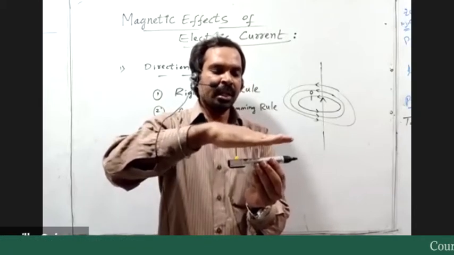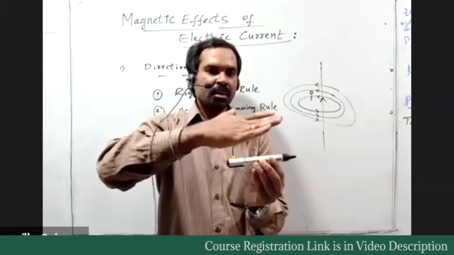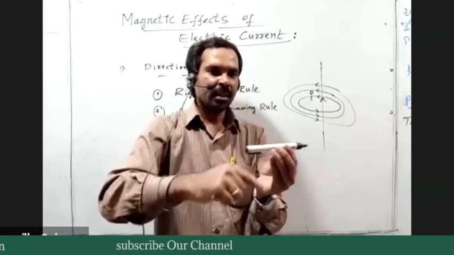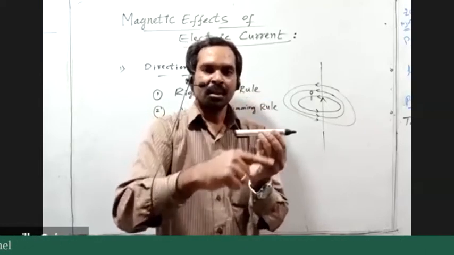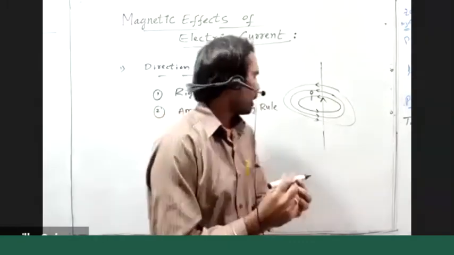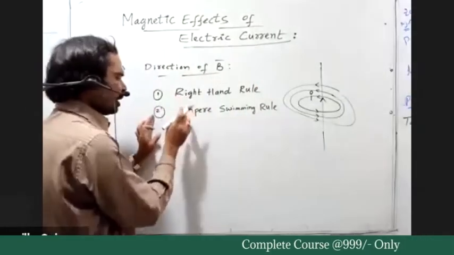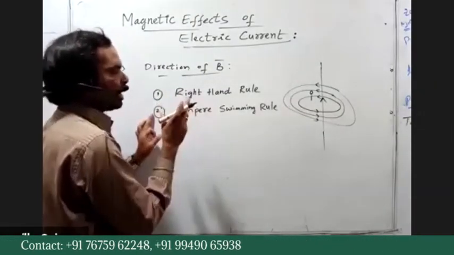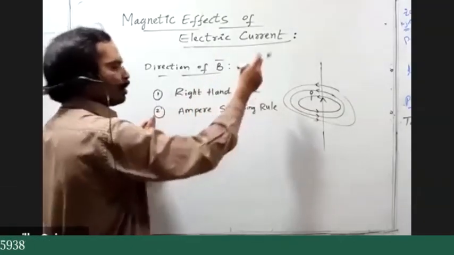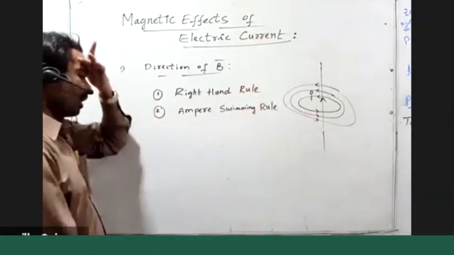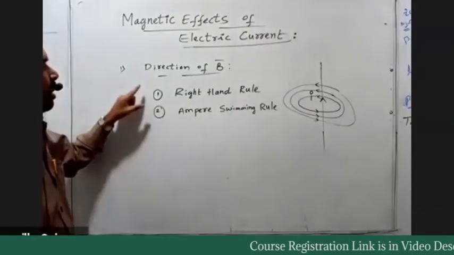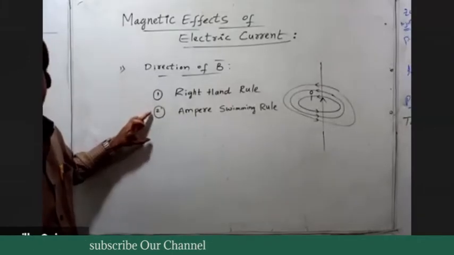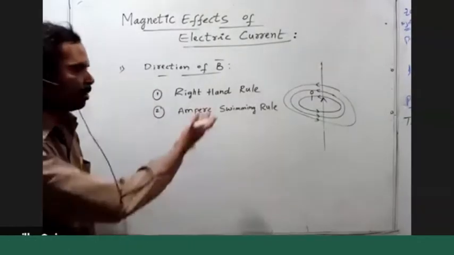So this is the swimmer direction, then this is the left side. The deflection of the left hand of the swimmer indicates the direction of the magnetic field around the current carrying conductor. Therefore, we can use these two laws to define the direction of the magnetic field due to the current carrying conductor. I hope it is clear how to find the direction of B bar by using the right hand rule and Ampere's swimming rule. You can note down the two statements.